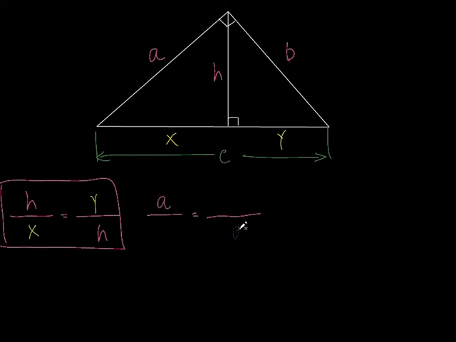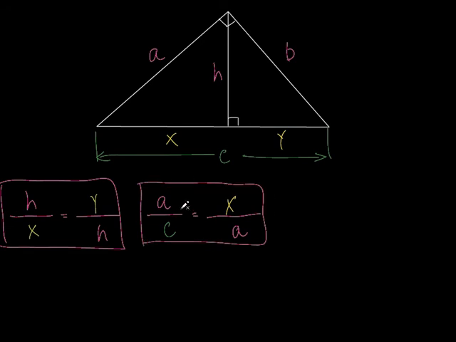A is also a geometric mean. But watch this. A is a geometric mean between the whole hypotenuse and the segment of the hypotenuse right here that's adjacent to that side A. Hear what I just said? What's the whole hypotenuse? C. So I put a C right here. And what's the other number? It's the segment that's adjacent to side A. Which segment, X or Y, is closest to A? X is. So that X is going to go right here. Do you see that? All you've got to do is memorize these. If you can memorize these, it's pretty easy.